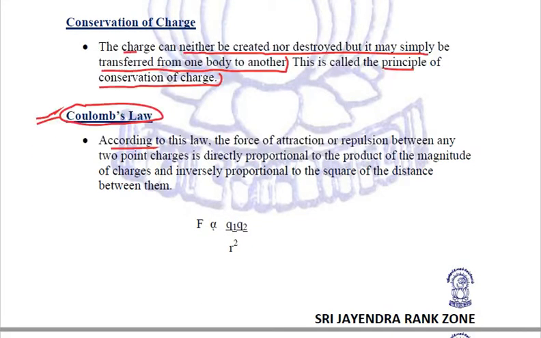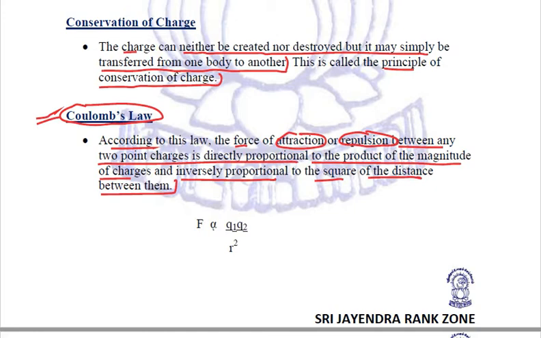According to Coulomb's law, the force, whether it is a force of attraction or that of repulsion, between any 2 point charges is directly proportional to the product of the magnitude of charges, and it is inversely proportional to the square of the distance between them.